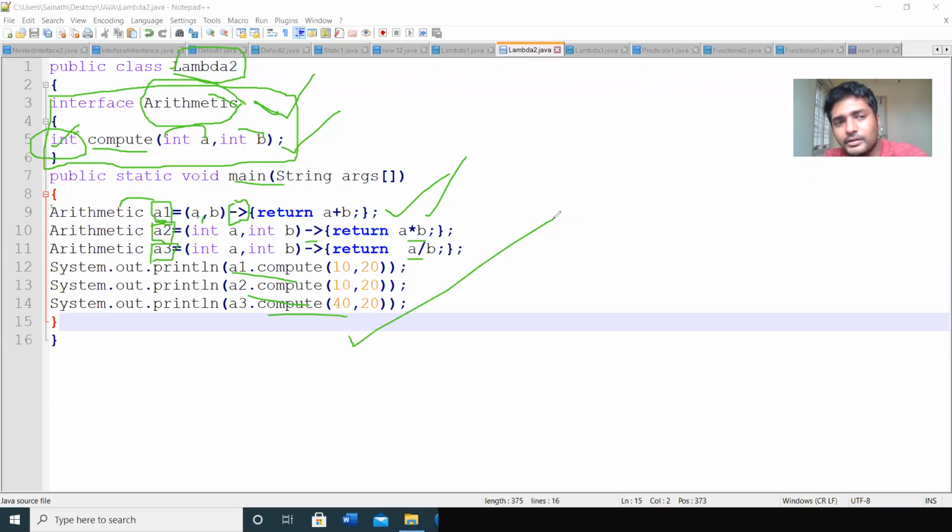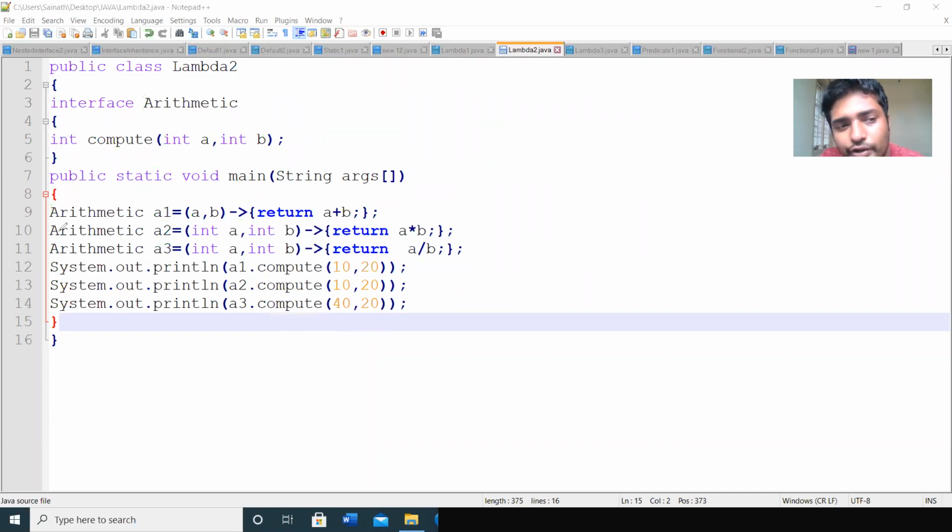So this is very simple. When compared to the general interface program, if you write the lambda function while creating an object itself, then it will become very easy. So lines of code, LOC, also decreases. So this is one simple program. So do you have any doubts in this? Creation of a lambda function.